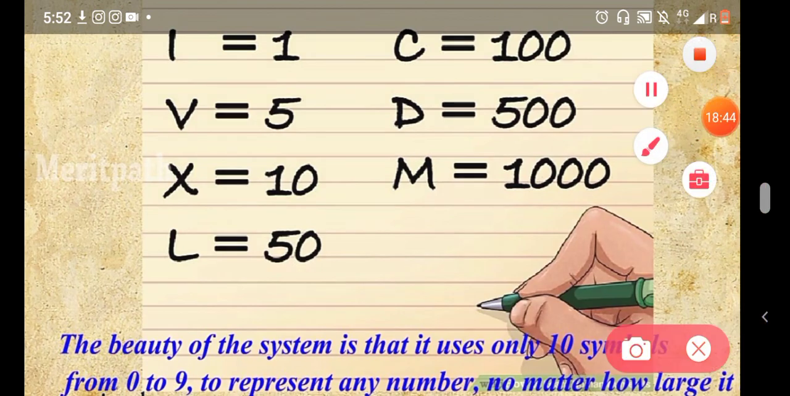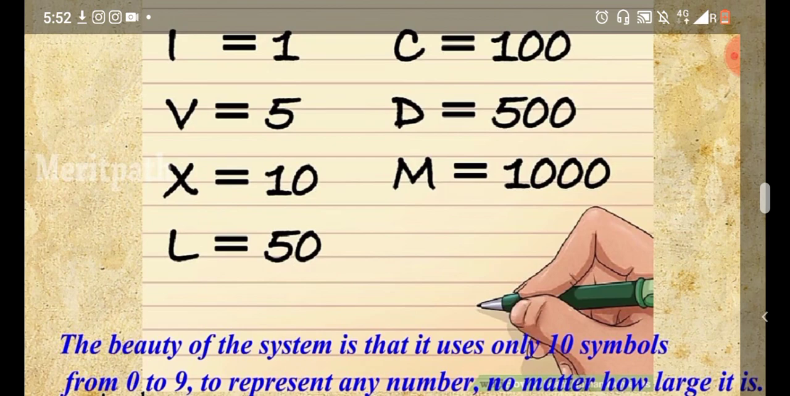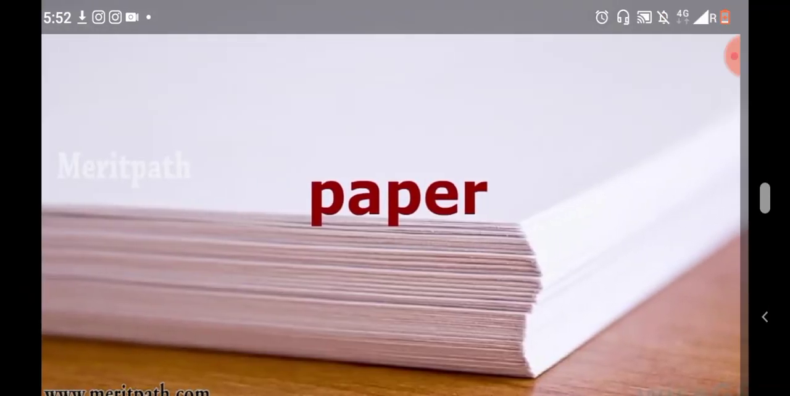Okay, you know that they write 1 like this, this is 5, this is 10, 50, 100, 500, 900. And in our counting system that we are using, we only use 0 to 9, only these 10 symbols we use, and we can write the counting as far as we want to write.